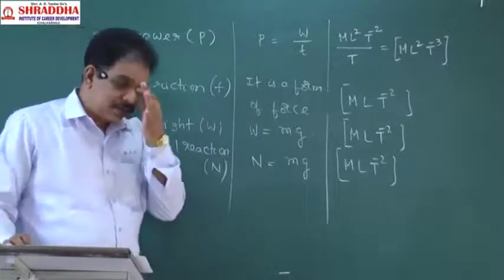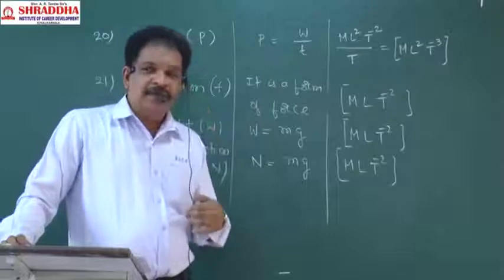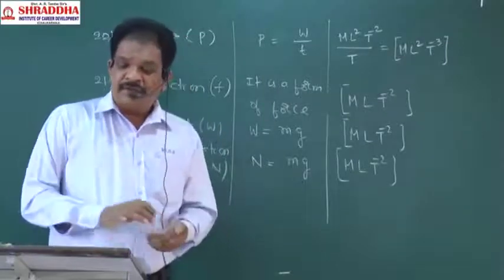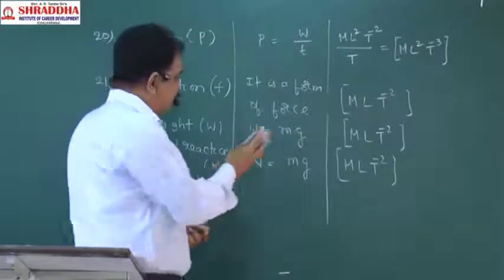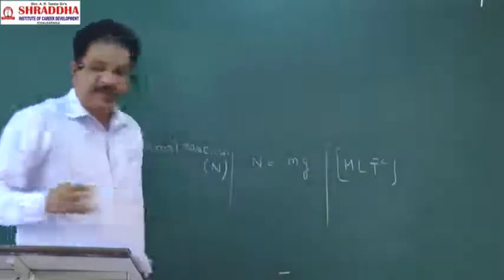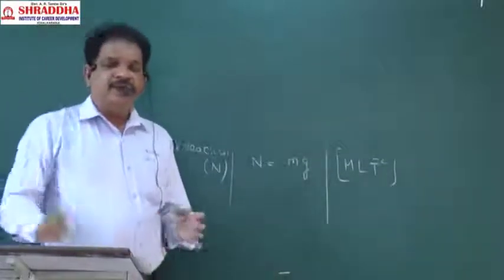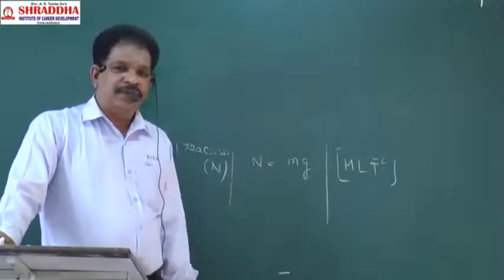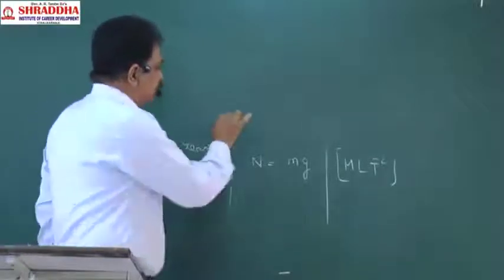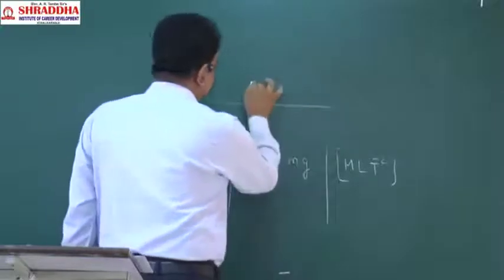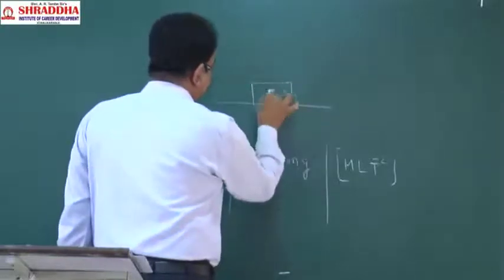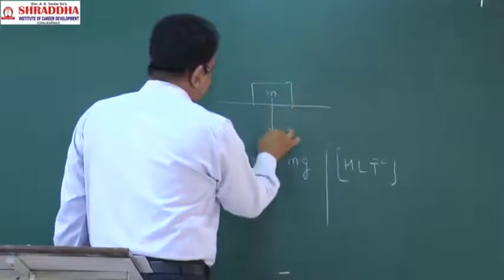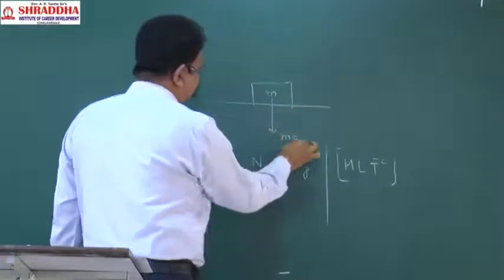Normal reaction. Newton's third law says that for every action there is an equal and opposite reaction. Here is the earth, and we kept one body. This body's weight will act like this.